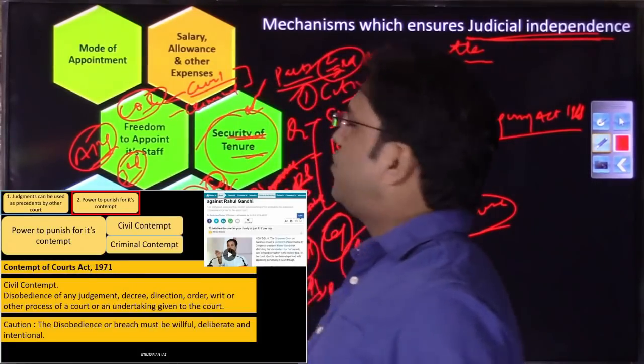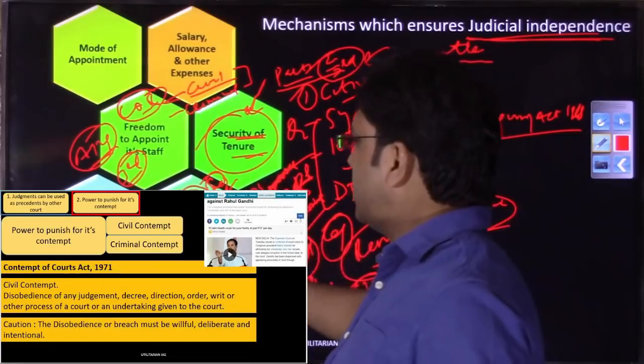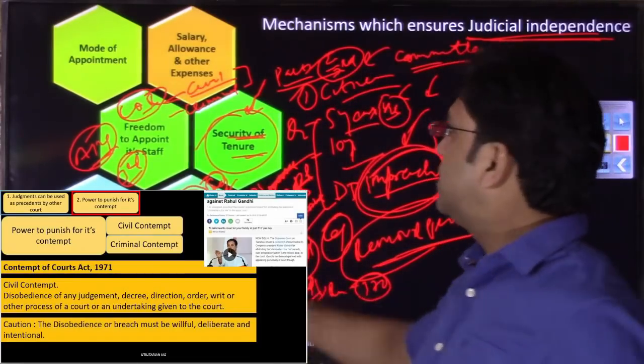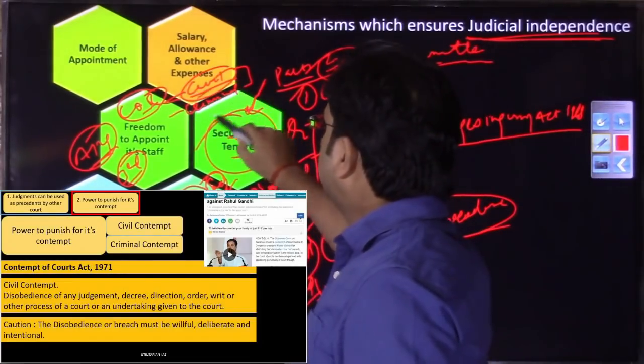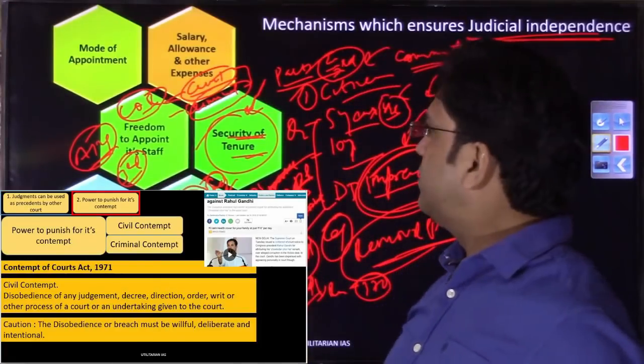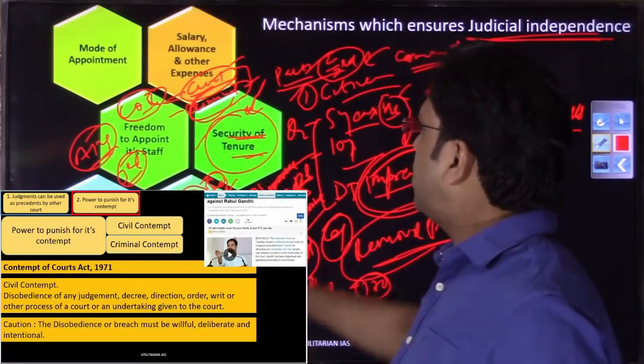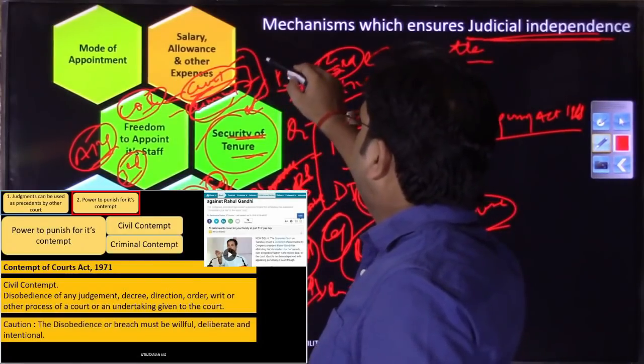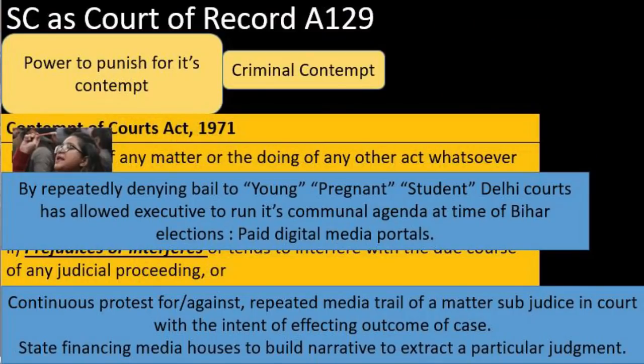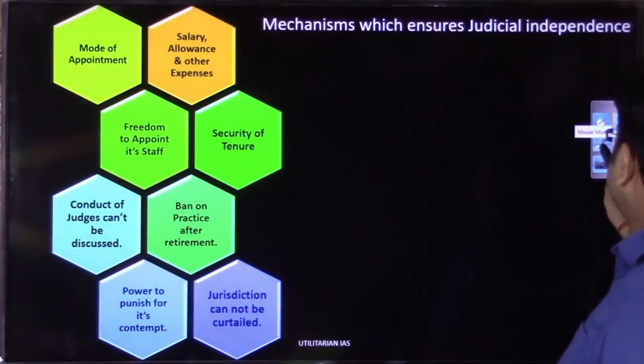So I am not going into the detail again, I am just linking this topic with judicial independence, because there we have spent time on this power of contempt, civil contempt and criminal contempt, how it is an evasion on freedom of speech of individuals and freedom of speech of organizations. So that debate we had done in that lecture, and that's why I am not getting into the details here. So these are 7 or 8 mechanisms that our constitution does have.